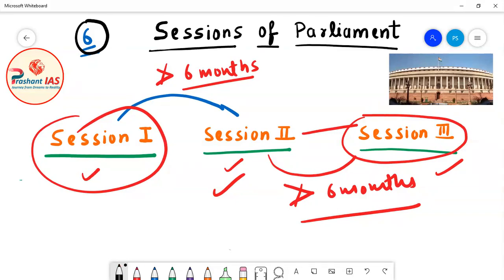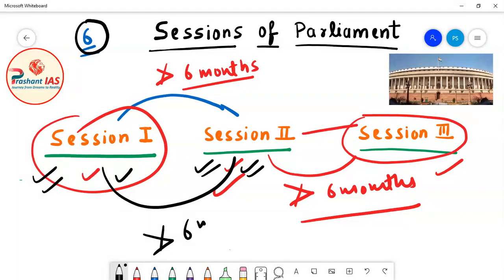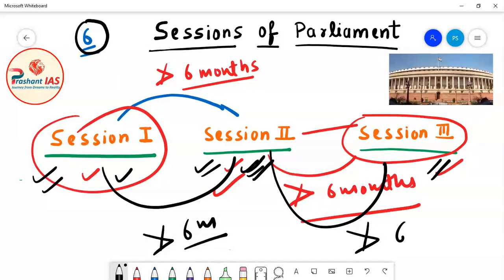Now friends, this gap is measured from the last sitting of session 1 to the first sitting of session 2. What does it mean? It means that the gap between the last sitting of session 1 and the first sitting of session 2 should not be more than 6 months. Similarly, the gap between the last sitting of session 2 and the first sitting of session 3 should not be more than 6 months. So this is the meaning of Article 85 of the Indian Constitution.